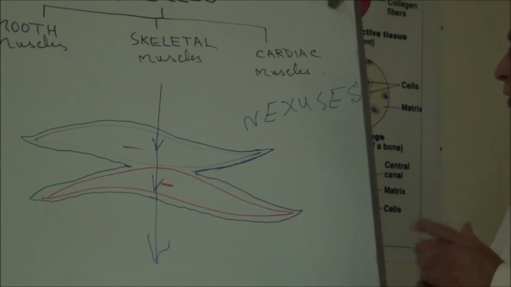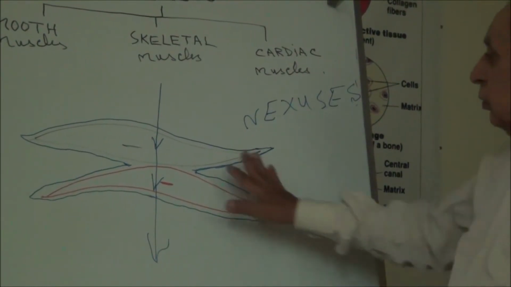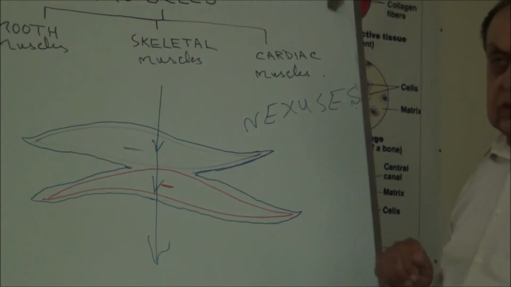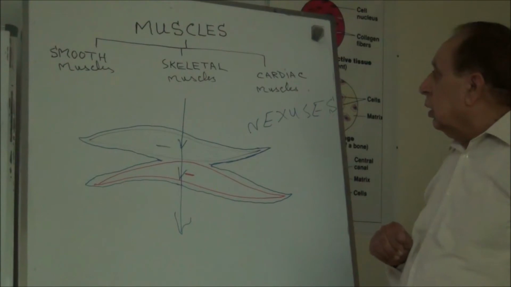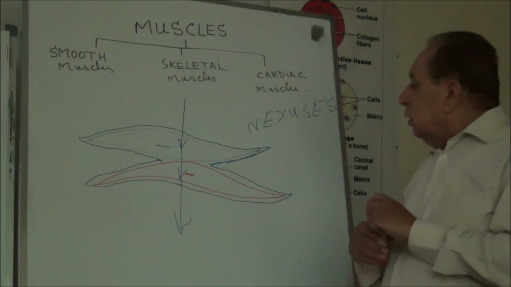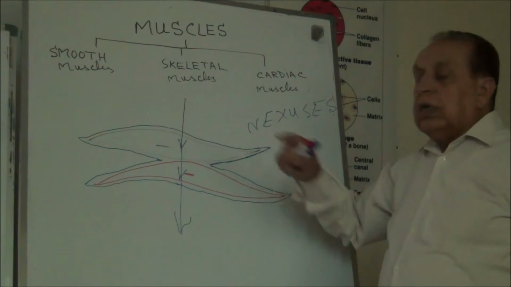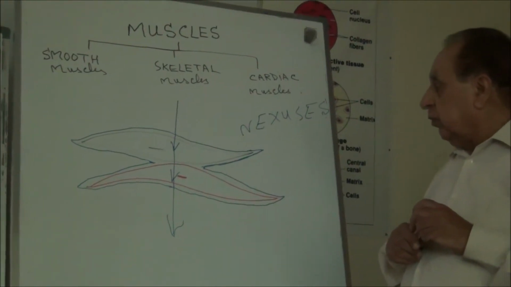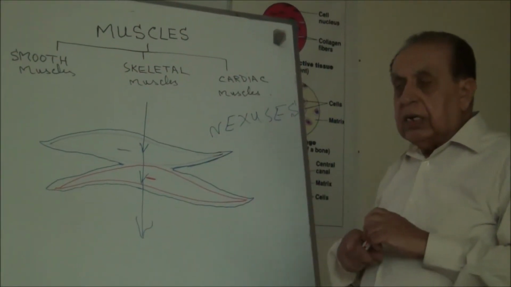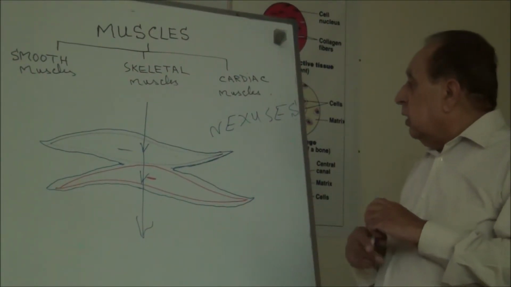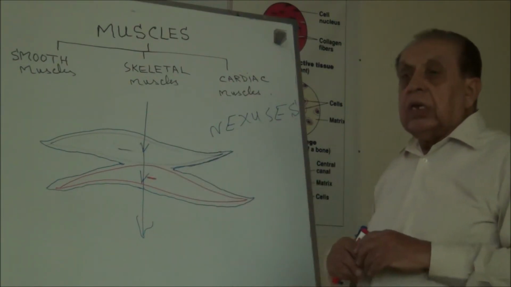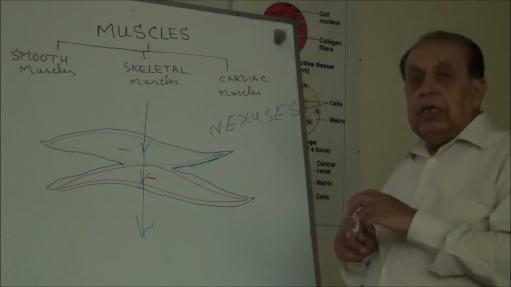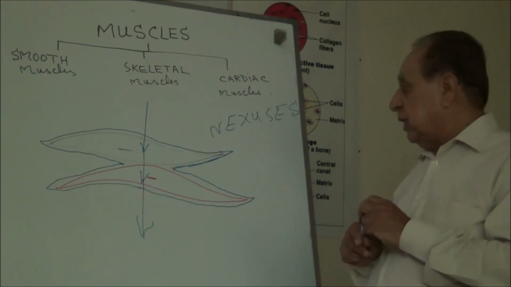Now the smooth muscle. I told you they have no cross striations. The cells have the contractile element called myofibril, and this myofibril again contains fine filaments called the actin and myosin filaments.